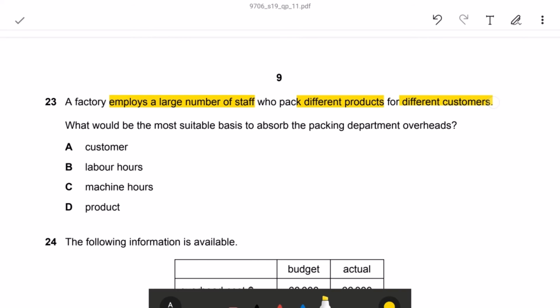A factory employs a large number of staff, many laborers who pack different products for different customers. What would be the most suitable basis to absorb the packing department overhead? Overhead will be absorbed on machine hours or labor hours. Here, the factory used more labor hours than machinery. So here the correct answer is B, labor hours.